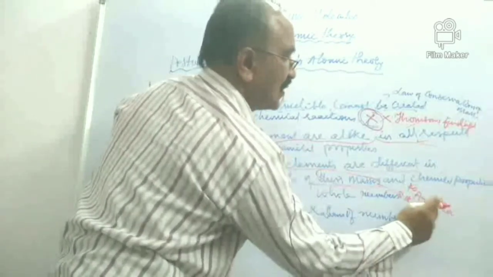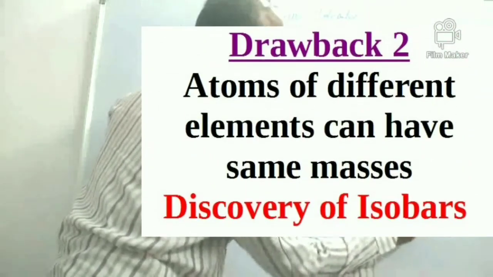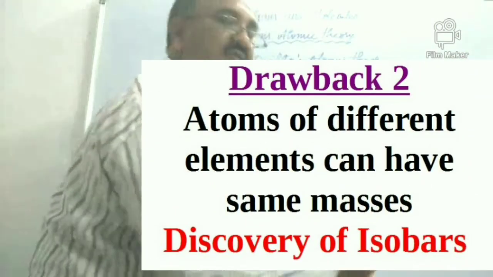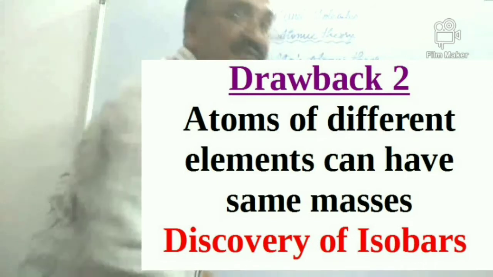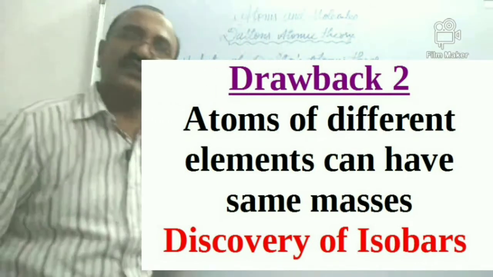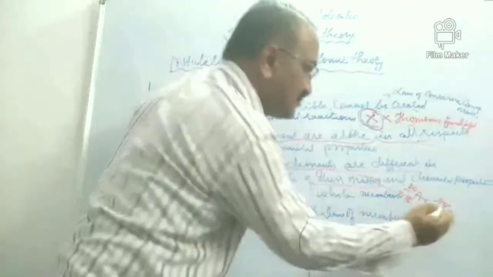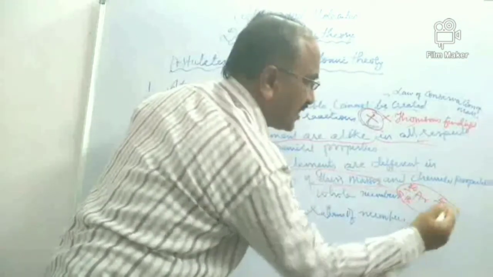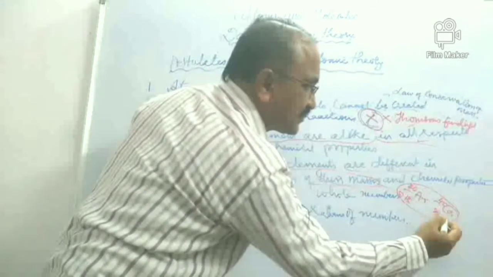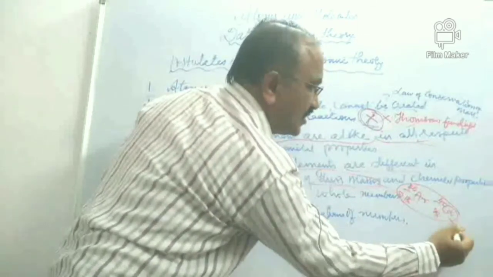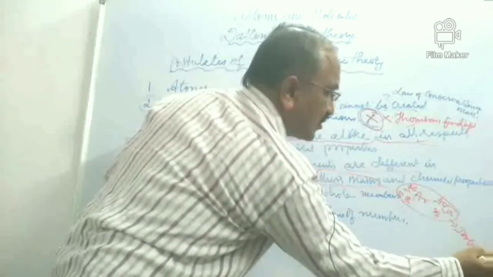Right. So you see they have different atomic numbers, and you see the mass numbers or the masses. You will be surprised to see that the masses are same. So what do you see? These atoms which have different atomic numbers but same masses are called isobars. What are they called? Isobars.